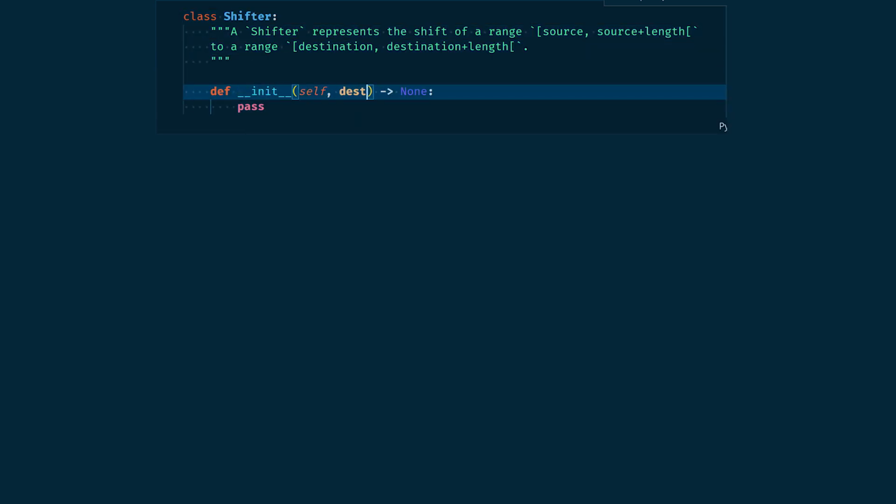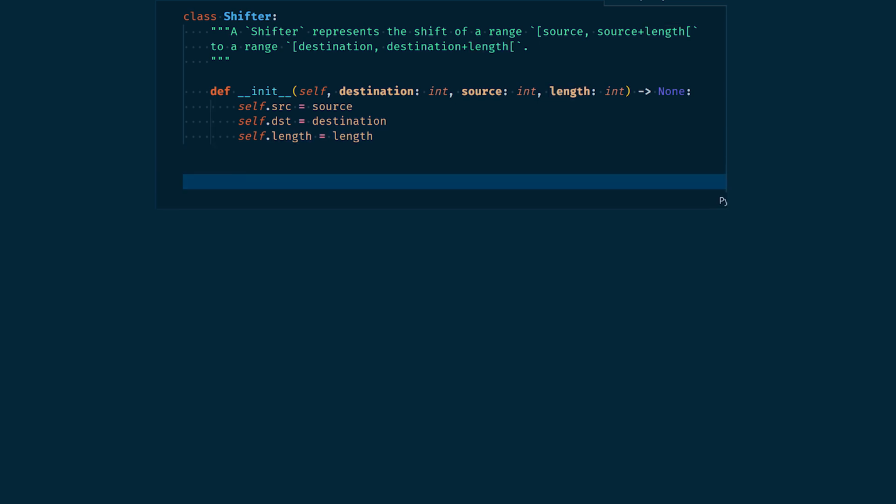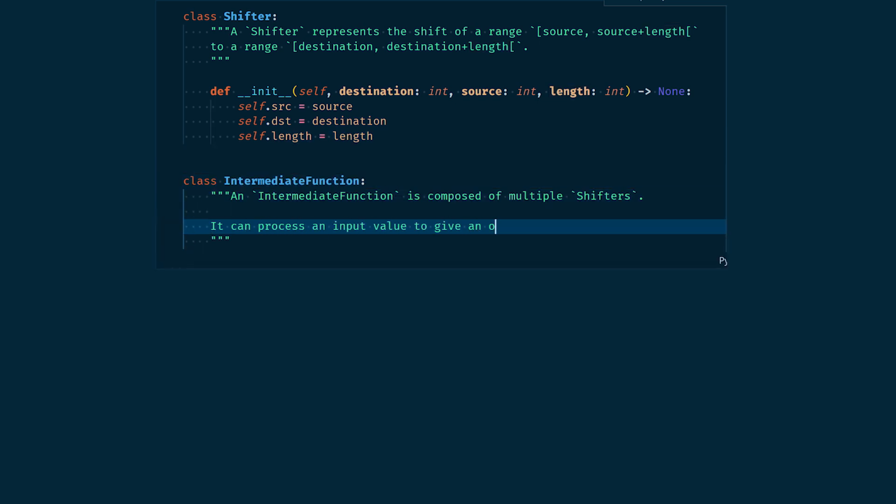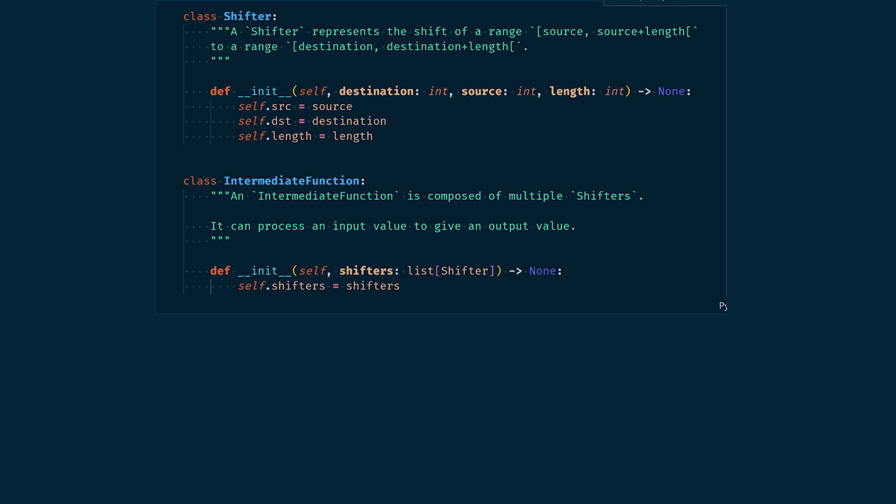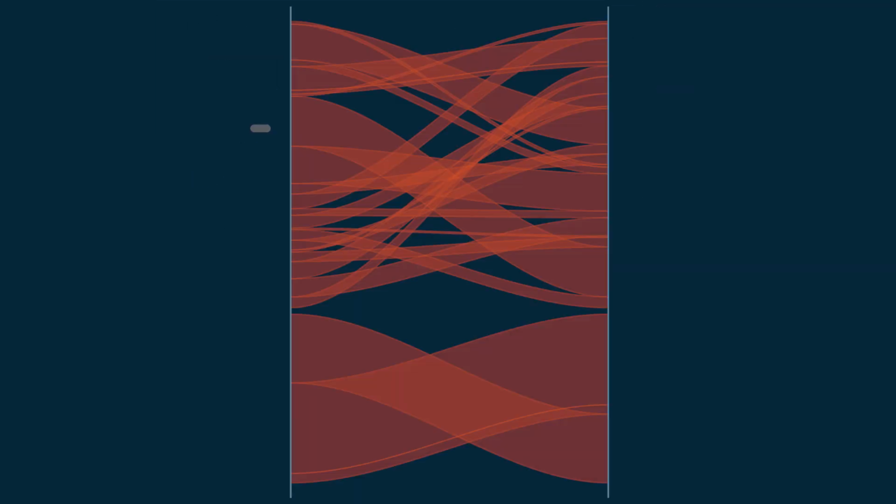The shifters are defined by 3 numbers, as we've seen before, and the intermediate functions are defined with a list of shifters. That's a good start, but for now, these objects don't do much except storing numbers. The first thing we want to know is which shifter is to be used for a given input of an intermediate function. To apply our intermediate function to a value, we will loop through all shifters, and if we find a shifter whose start range contains our input value, we stop and return our value shifted. If we don't find any shifters matching our value, we output it back unchanged.